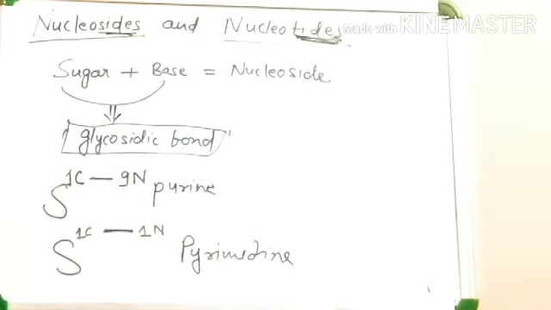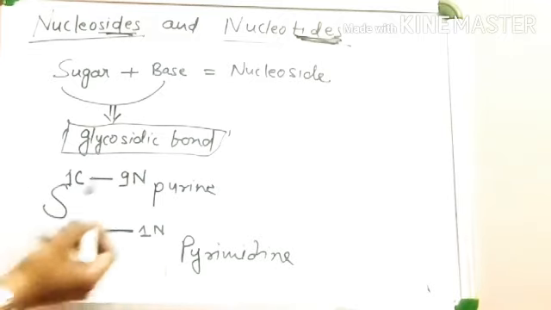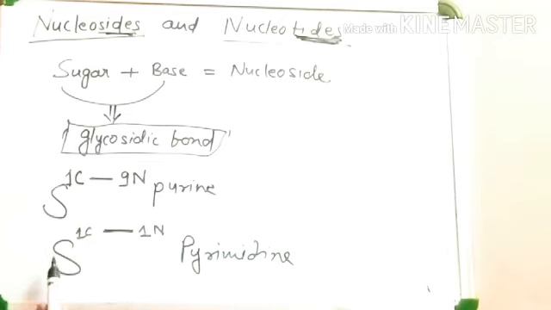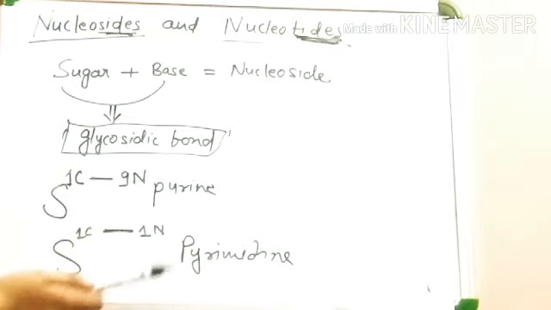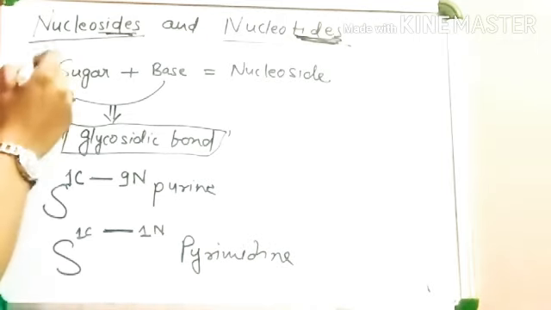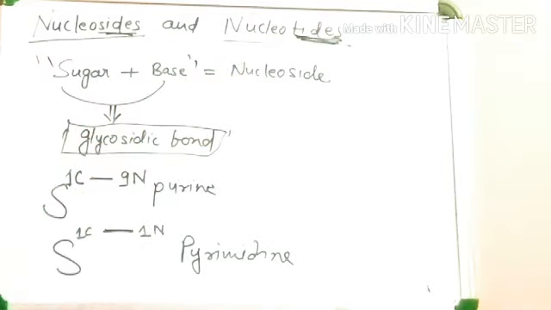The bonding occurs between carbon and nitrogen. Carbon of the sugar and nitrogen of the purine. Carbon of the sugar and nitrogen of the pyrimidine. Okay, in case of purine, nitrogen at ninth place, and in case of pyrimidine, nitrogen of first place. So, what is nucleoside? Sugar plus base is nucleoside.